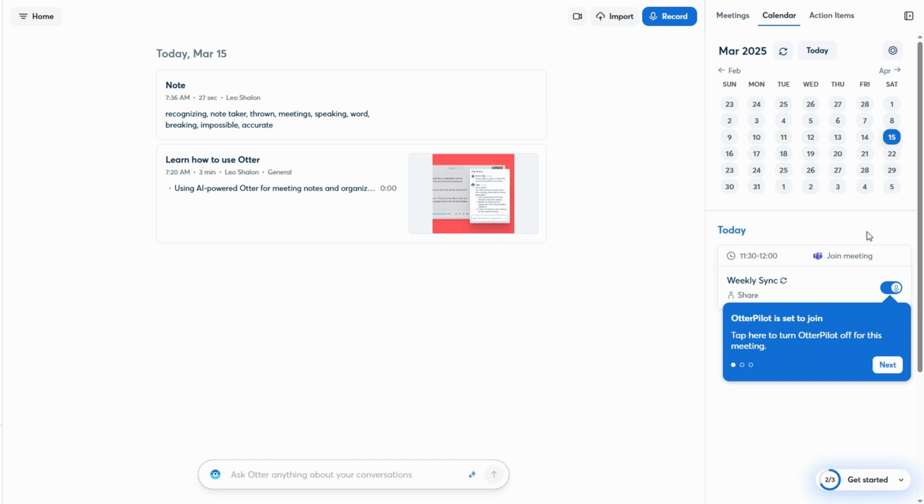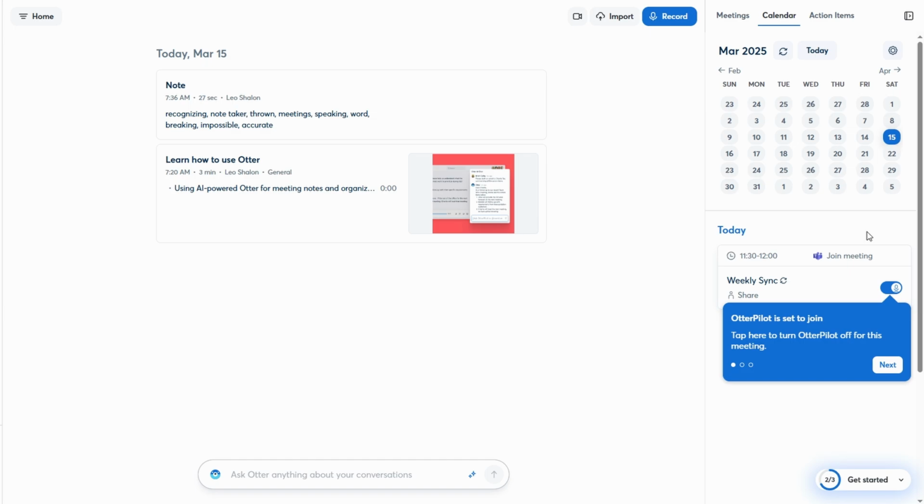This automation takes care of all the tedious organization, so you don't have to worry about managing meeting notes or tracking follow-ups manually. Everything is handled for you, allowing you to focus on what matters most, whether that's engaging with your team or making key decisions.